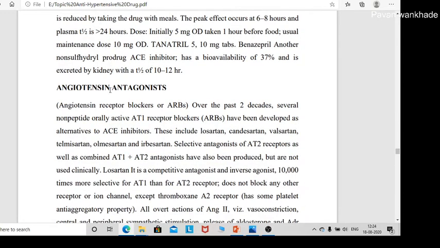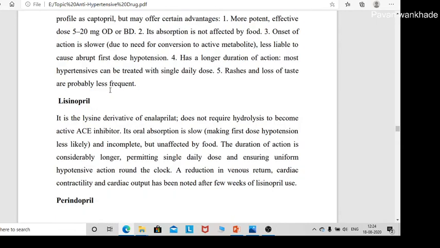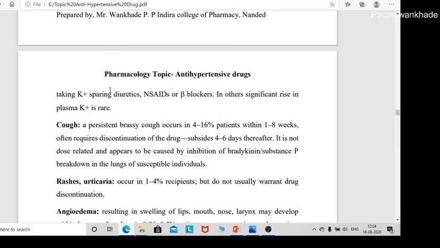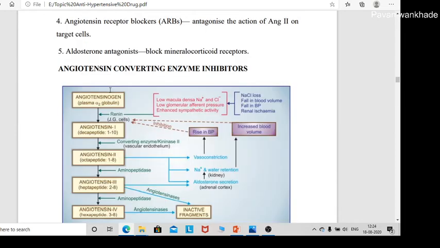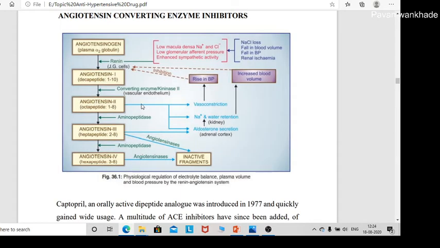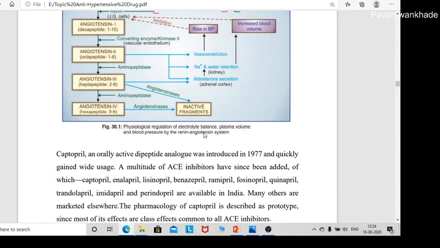Now next category is the angiotensin antagonists. Now see here in the diagram. This angiotensin 2 acts on its receptor. The angiotensin 2 receptor has two types, the AT1 receptor and the AT2 receptor. After binding with the receptor, it causes these three actions: vasoconstriction, sodium and water retention, and aldosterone secretion.